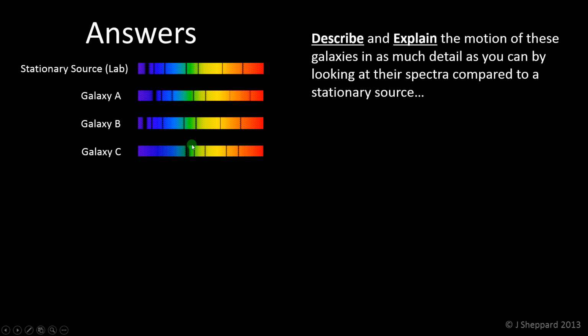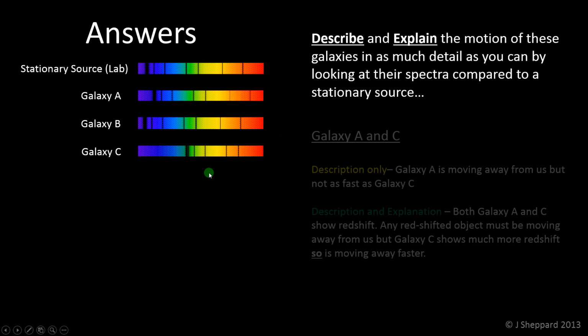Okay, the lines in the spectrum are shifted towards the red end. It looks almost as if Galaxy C's got something else going on, because the big dark line in the lab source has kind of turned into two lines. But if you look at the spacing, that's the critical thing. You can see the spacing of the lines matches. And in fact, we've lost the right two lines off the lab source because they've been shifted out of the visible spectrum in Galaxy C. So those would be somewhere down here in the infrared in Galaxy C.